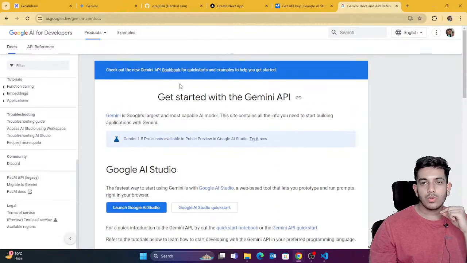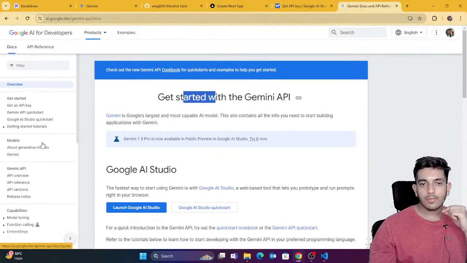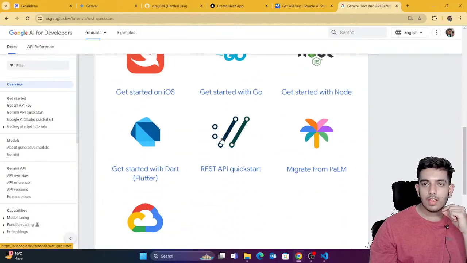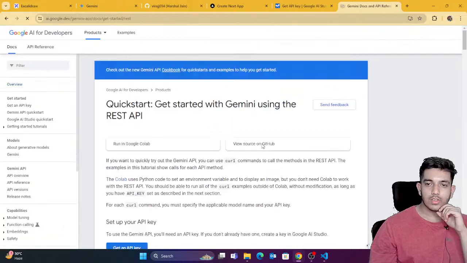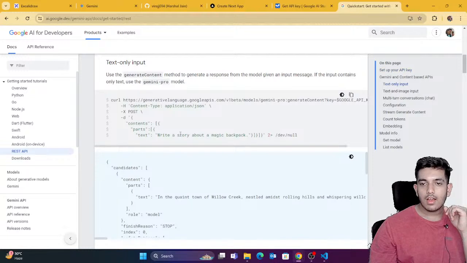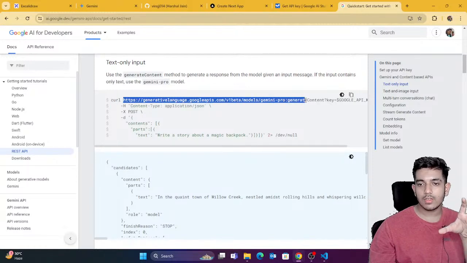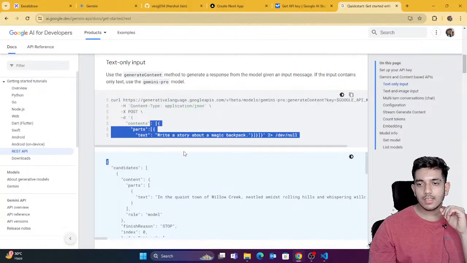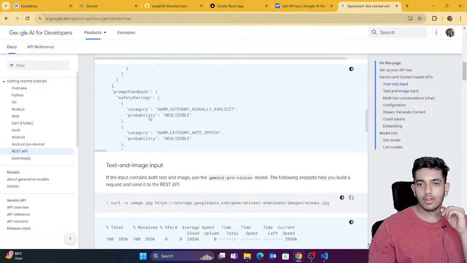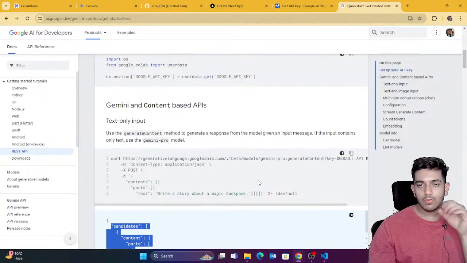Anyways, you can see get started with Gemini API. You are here. You can just go below, and here you can see REST API quick start. Just click this one. You are inside this. You can see that first of all you need to get the API key, and after this, guys, you can see, yeah, this is something which I want. Here's the link. This link might change later on, but you must know this link. Then the prompt is in this format, a little bit different format. This is the format. What you can actually do is let me explain with the help of Postman.